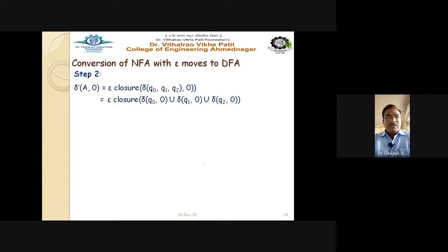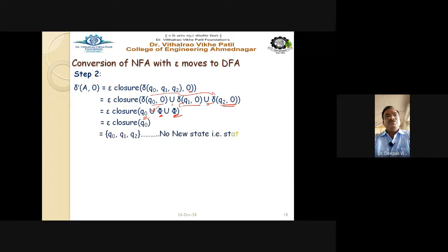So delta dash of capital A on 0 is equal to E closure of delta of Q0, Q1, Q2 on input 0. Split it: delta Q0 on 0, union delta Q1 on 0, union delta Q2 on 0. So E closure of Q0, union phi, is nothing but E closure of Q0. And E closure of Q0 is Q0, Q1, Q2, which is not a new state. This is the state A itself, right?